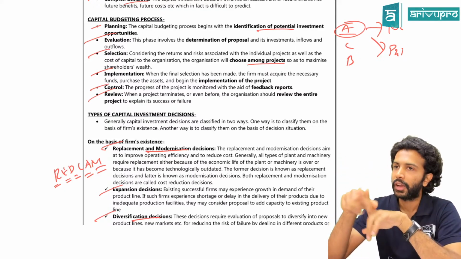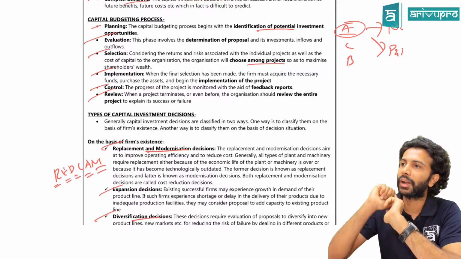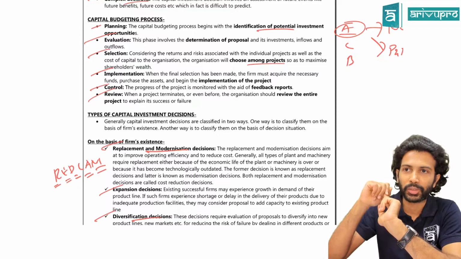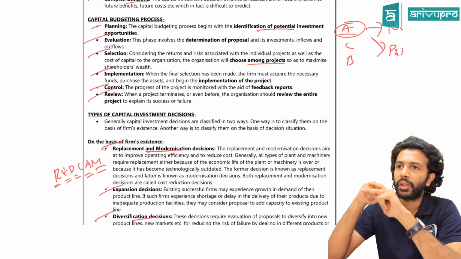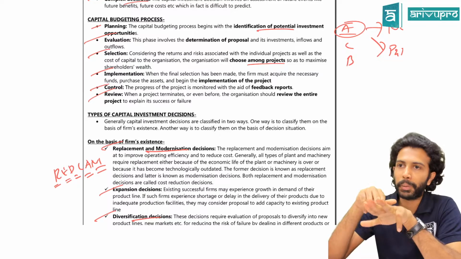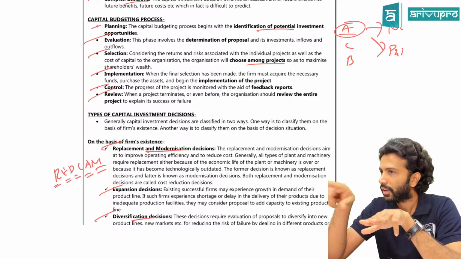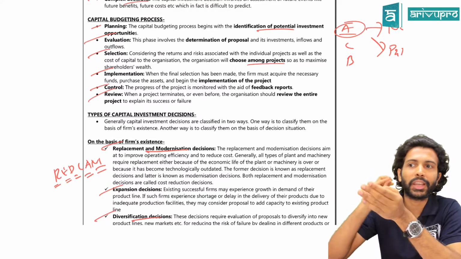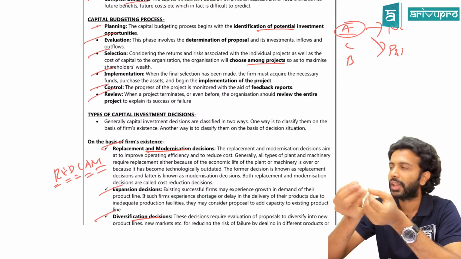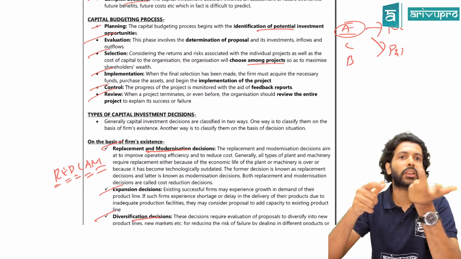Third stage is selection. Finally, I decided that Koramangala has the maximum number of colleges and also the maximum number of CA students. That means I will select Koramangala as the area. So once I freeze on Koramangala, what do I have to do? Implement it. That means I have to find a building or premises where I can open my coaching center. Correct or no? That means I have to arrange for the resources: the money required, the assets required and other resources that I require.